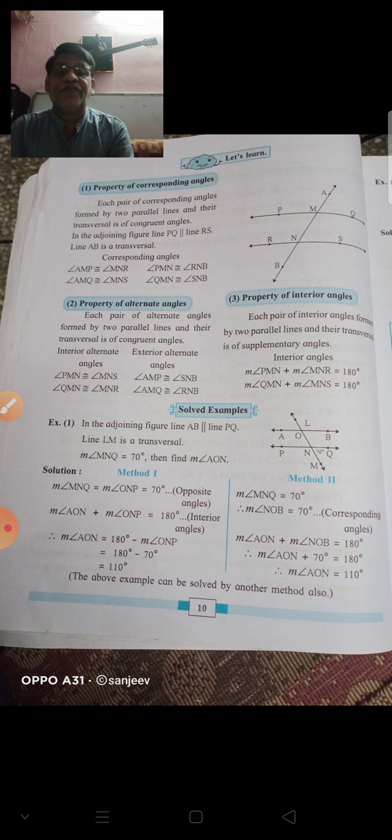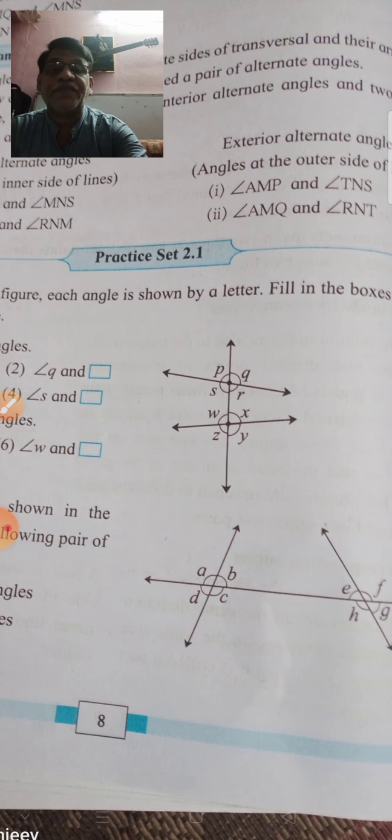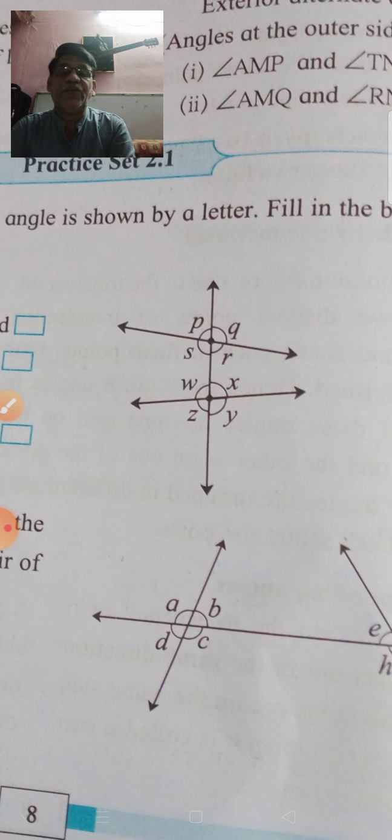Means in case of the previous figure, here, see here, P and W, this pair is a corresponding angle pair. So angle P is congruent to angle W, angle Q is congruent to angle X, angle R is congruent to angle Y, angle S is congruent to angle Z. Okay, these angles are said to be corresponding, and if the parallel lines are there, then these corresponding angles are always congruent.